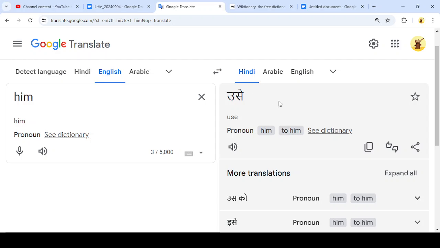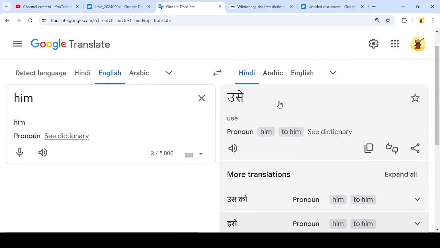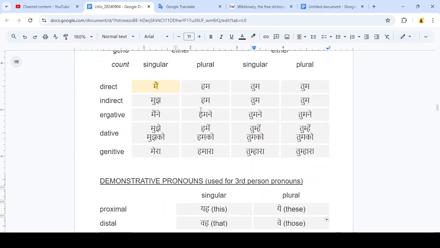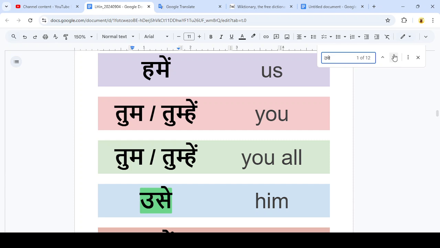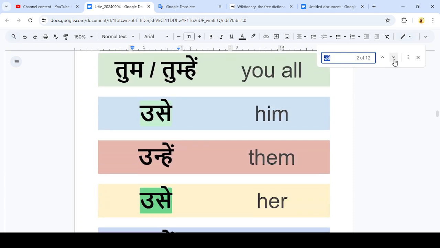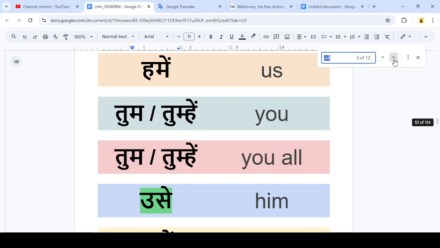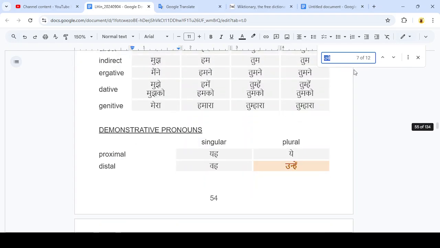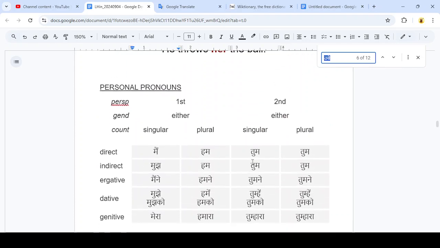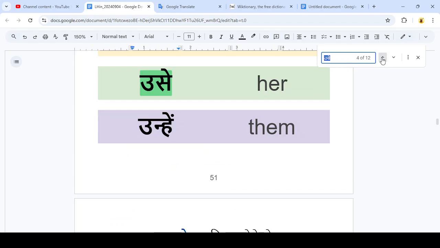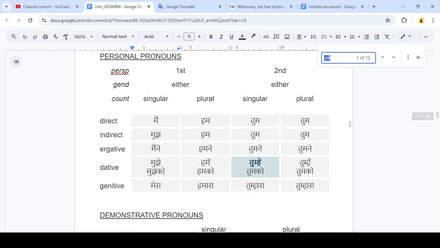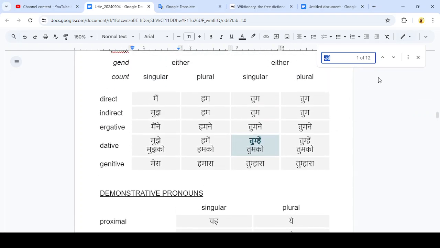So I'm getting this translation of use. Okay.